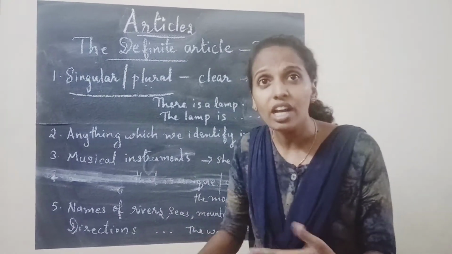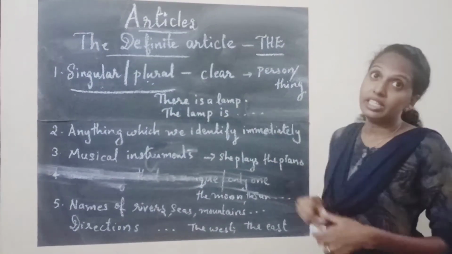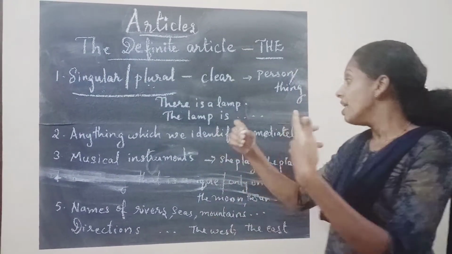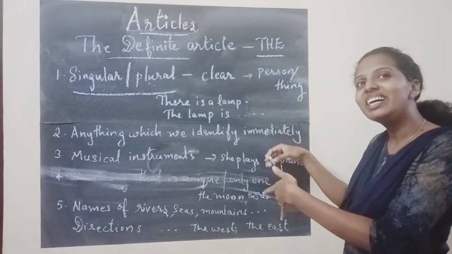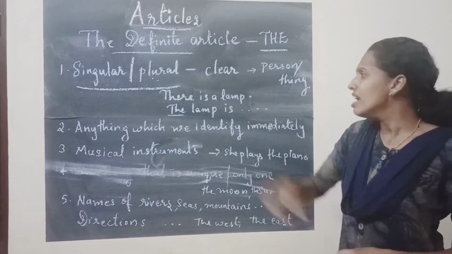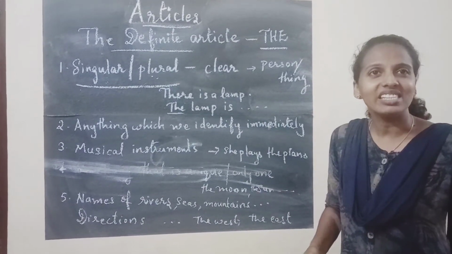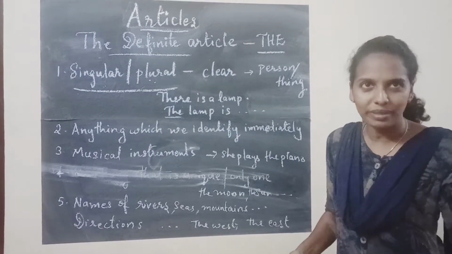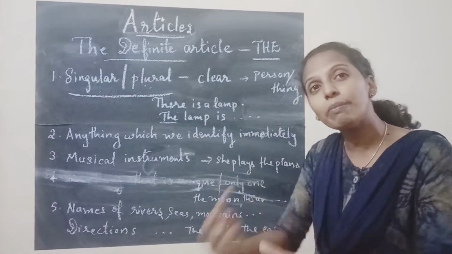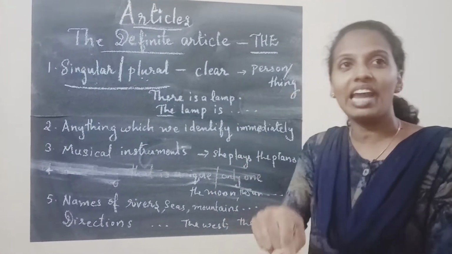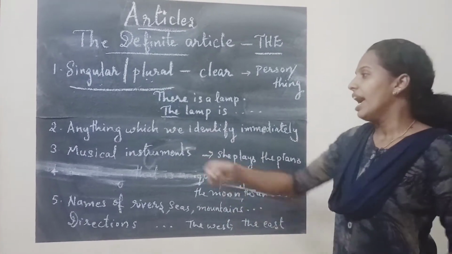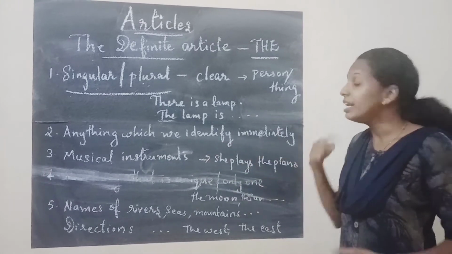Now here there is a lamp. There is a lamp placed in my bedroom. The lamp is near the desk, placed near the desk. So here I write the. Why? We already said a lamp is there in my room. A lamp is there. So again I am repeating the same lamp, and we know the lamp which I am talking about. Clear about the particular lamp. So the lamp is used. Clear?